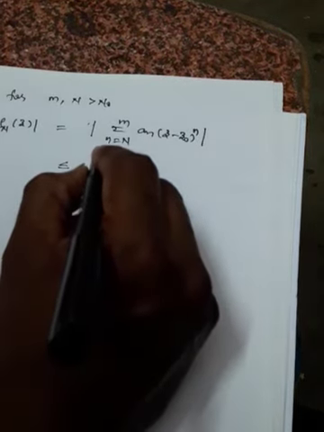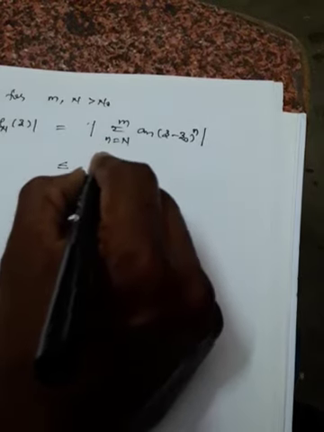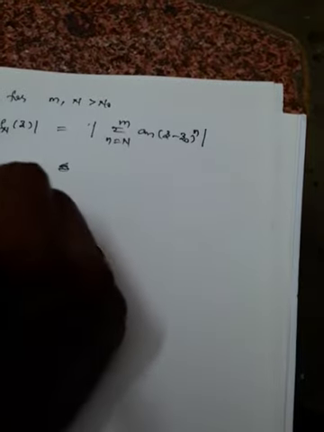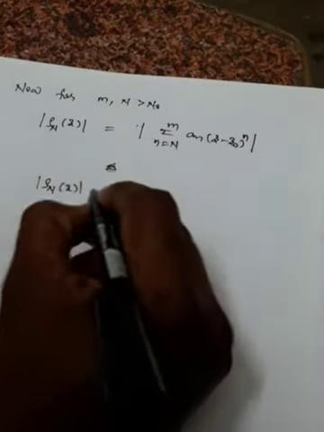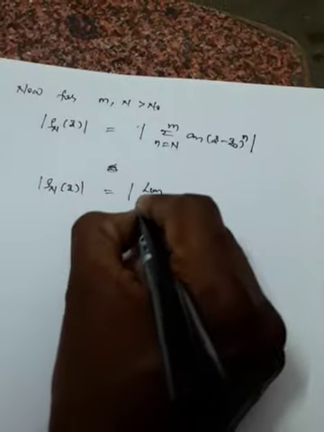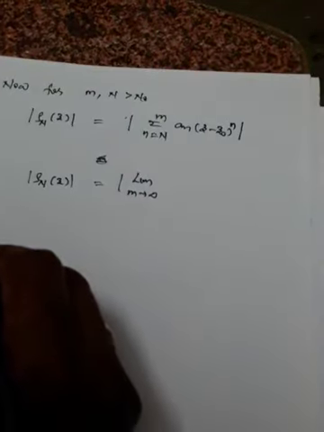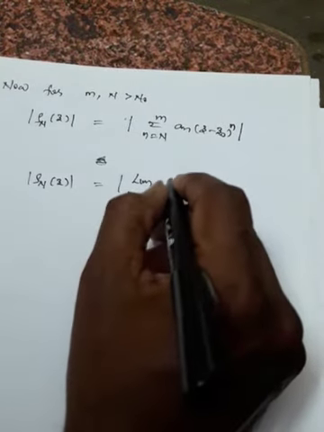We'll try to write this one with the help of the limit which is being taken. Otherwise, I may write rho n of z as limit m tends to infinity.